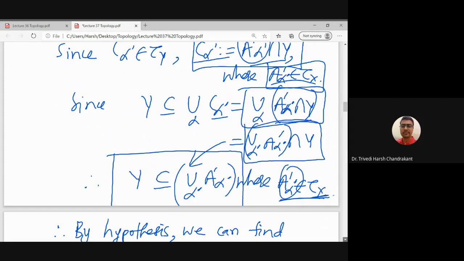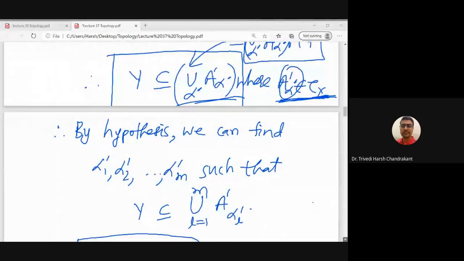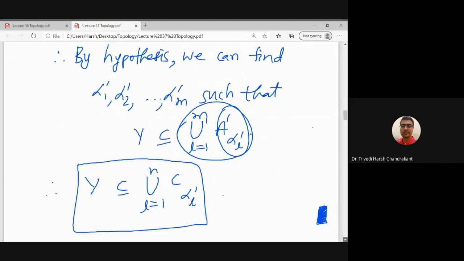So that hypothesis of the converse part we can use, and that will give a finite subcover of Y, where the sets are open in X. So this open cover has a finite subcover which has, let us say, m elements, and all the sets are open in tau X. And once I get this, then we know the relation of C alphas and A alphas.